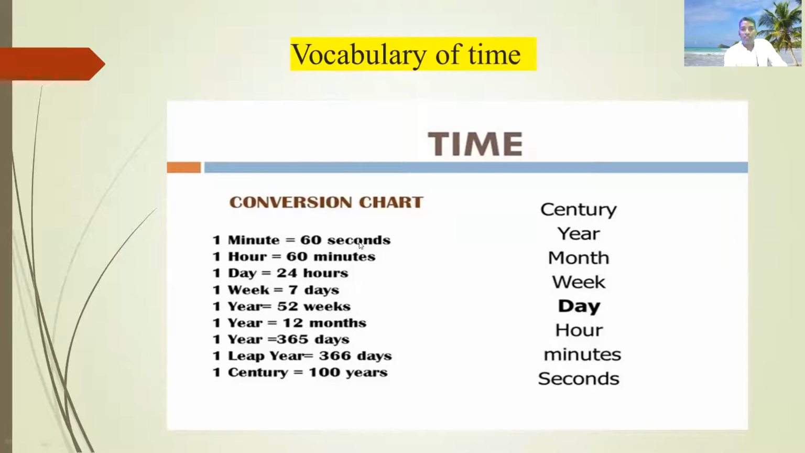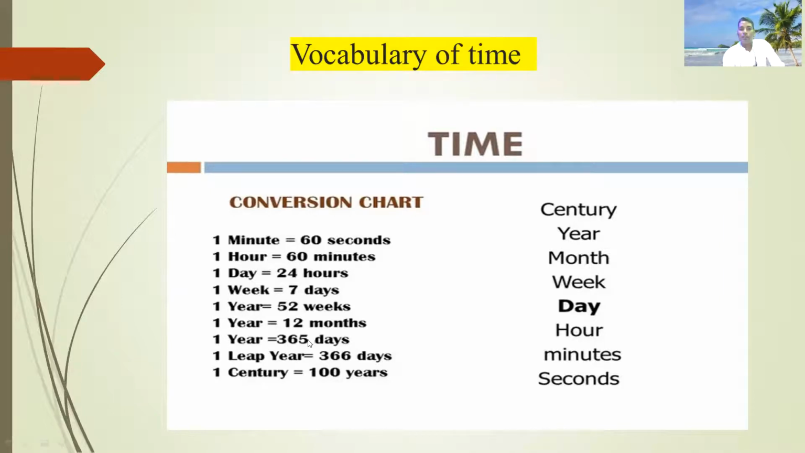1 minute is 60 seconds. We can say 60 seconds equals 1 minute also. 60 minutes equals 1 hour. One day is 24 hours. So we can say 24 hours equals 1 day also. 1 week is 7 days, and we can say 7 days equals 1 week also. 1 year equals 52 weeks, and 52 weeks is 1 year. 1 year is 12 months, 12 months is 1 year.